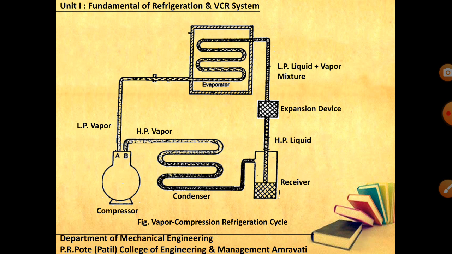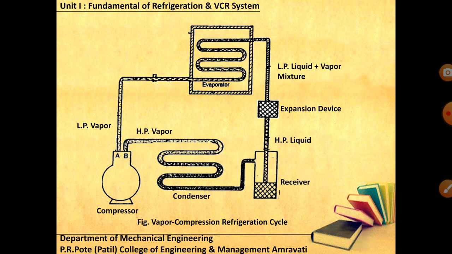In a simple domestic refrigerator, if you observe the backside of your refrigerator, there are black coils. If you have observed carefully, this is nothing but your condenser tubes. At the lowest portion of your refrigerator on the back side, there is a compressor. That could be a scroll type compressor.